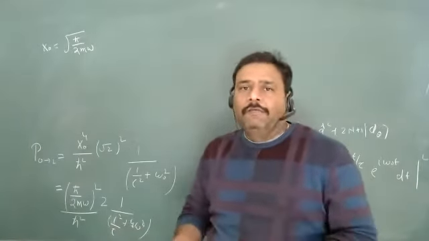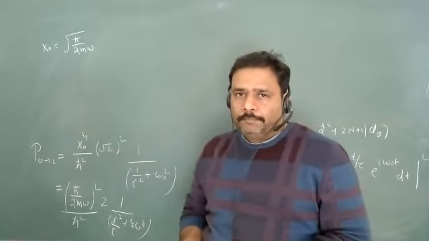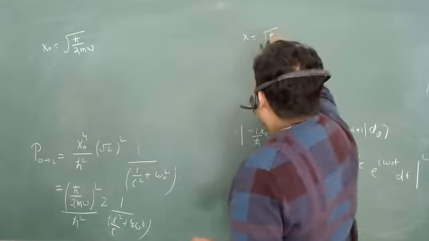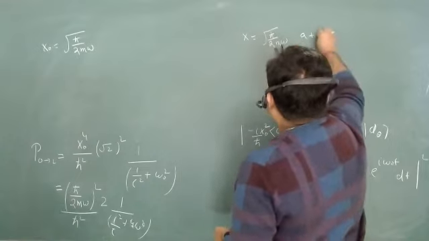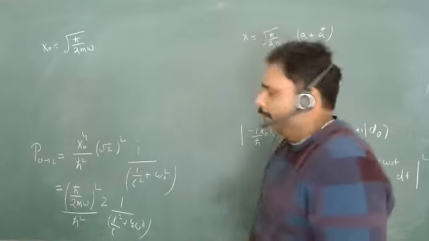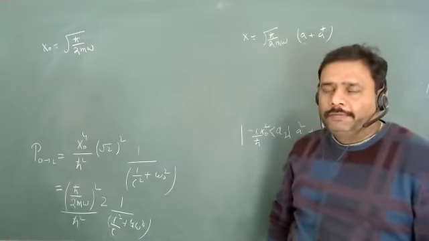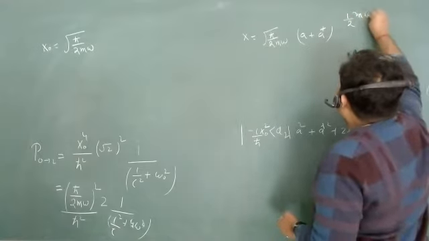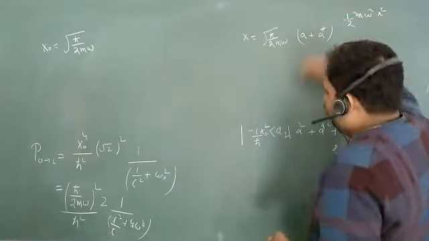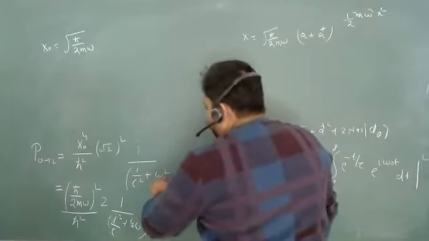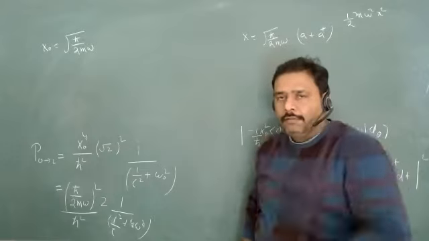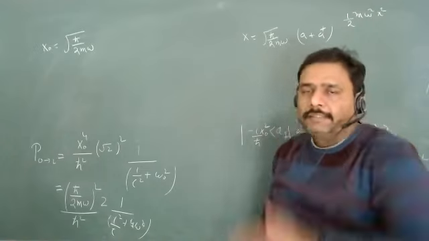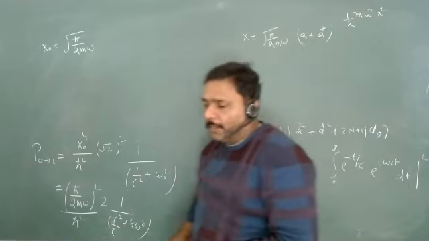Okay. You are not changing the operator. X is always X. What is my X operator? This X operator is root under h cut upon 2m omega, a plus a dagger. This is my X operator. Are you getting my point? Yes, sir. And this is from the potential half m omega square x square. And this omega naught are due to transition. This frequency is coming due to transition, from which state you are going to take the transition. So this is a very important thing.